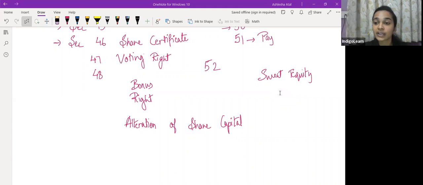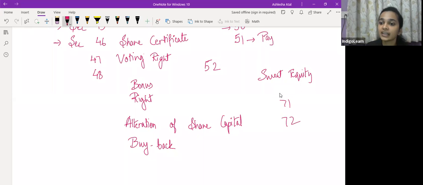So it is okay if you do not remember the section numbers, it is completely okay, but you should definitely remember the provisions. Provisions याद नहीं रहेंगे तो फिर क्या लिख के आओगे एग्जाम में। So alteration of share capital की बात करेंगे, which is one very important topic which we are going to cover in this chapter. We'll talk of rights issue, bonus issue, and another very important topic which is buyback. Buyback की बात करेंगे। और फिर उसके बाद सेक्शन 71 और 72 जो है, ये दो सेक्शंस